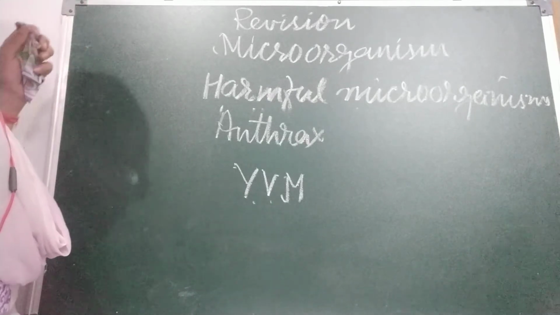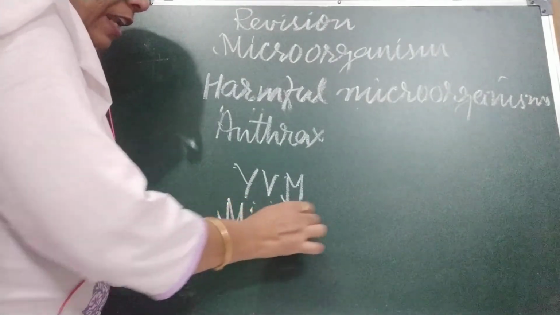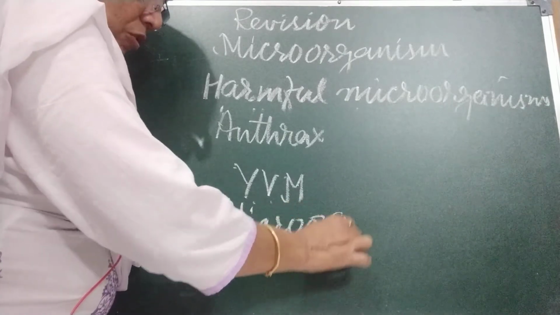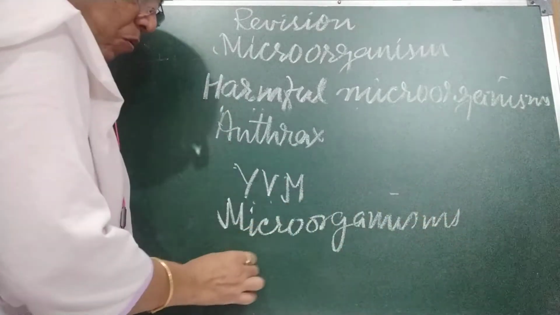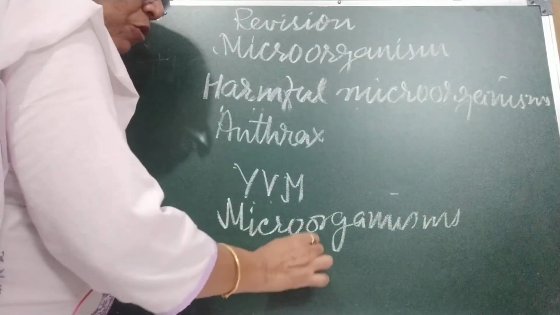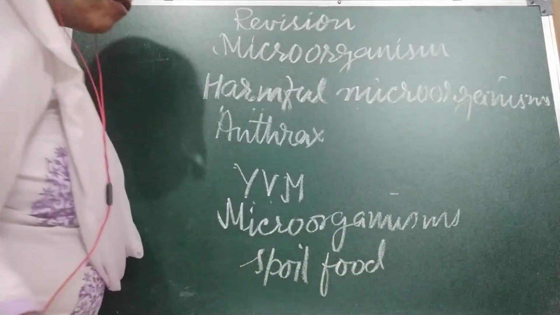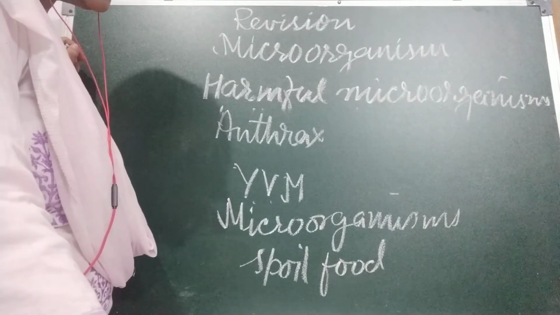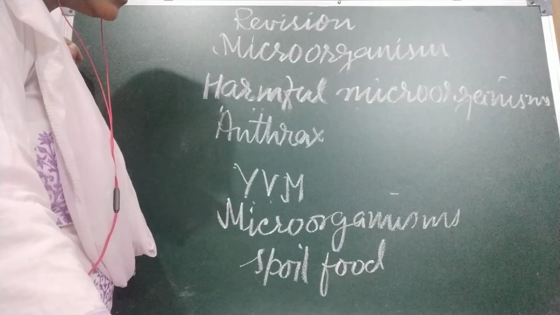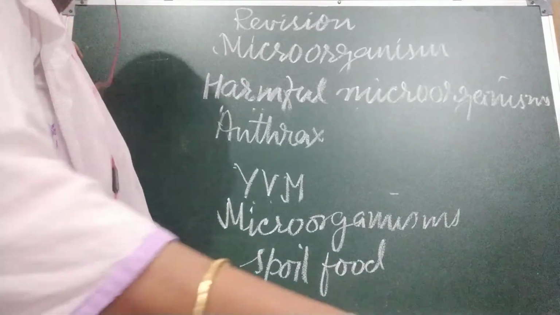Now children, we are going to discuss how microorganisms spoil the food also, like cooked food in our home. Microorganisms spoil food and cause food poisoning. How? Microorganisms growing on food sometimes produce toxic substances. Toxic means poisonous. These make the food poisonous. Consuming such food can cause serious illness called food poisoning.